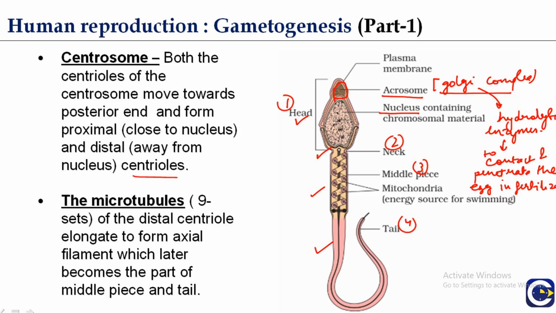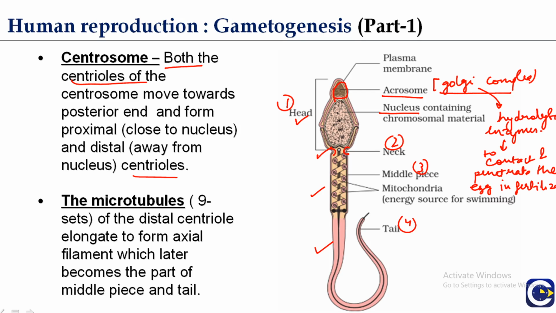Okay, the neck, as you can see, is very short. Now, why is the neck important? It contains two centrioles, which lie one behind and at right angles to the other.